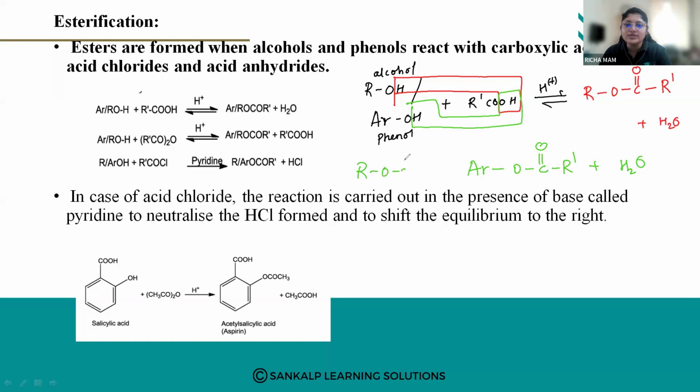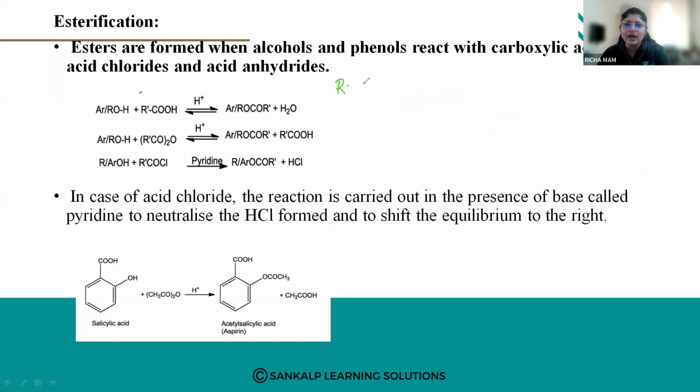R, O, C double bond O, R dash is what? It is an ester. So these are esters. Got it? Yes? Fine. So these are the esters, esterification reaction. So now this is with carboxylic acid. Now this can react also with acid chlorides and acid anhydrides. Now if it reacts with acid chloride, okay.